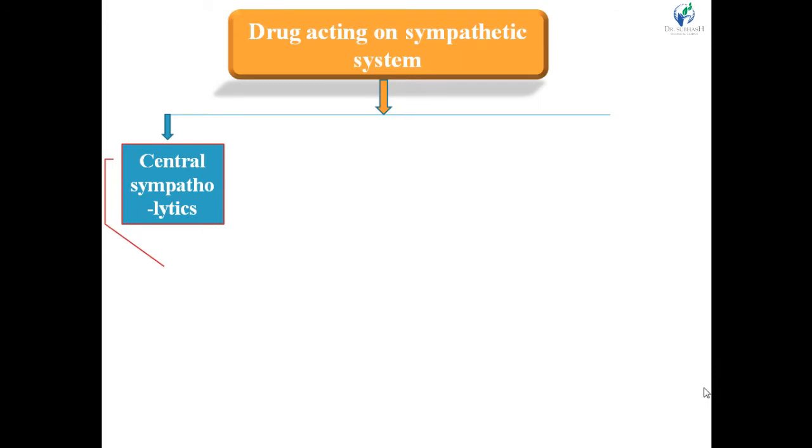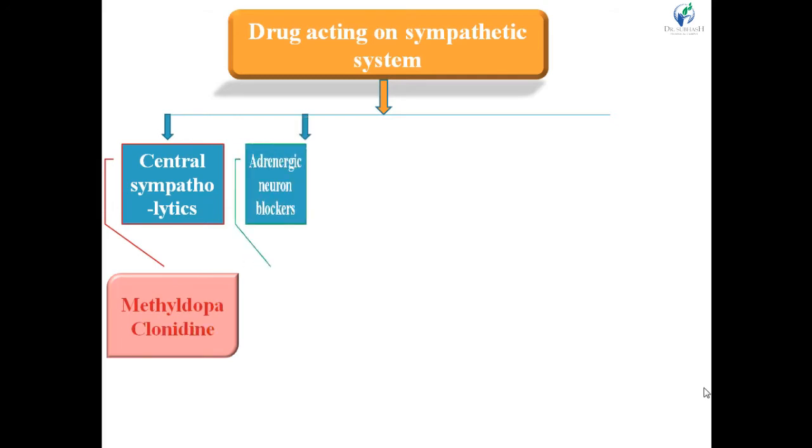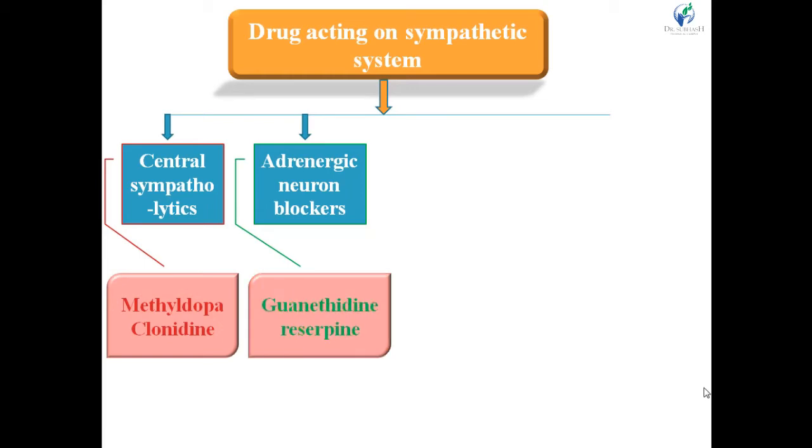First one is drugs acting on the sympathetic system. This class again has 7 subclasses. First one is central sympatholytics. Examples are methyldopa and clonidine. Then the second subclass is adrenergic neuron blockers. Examples are guanethidine and reserpine.